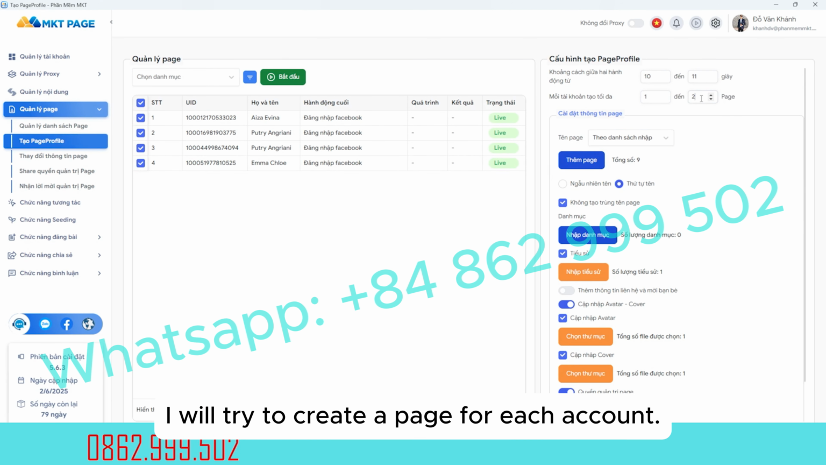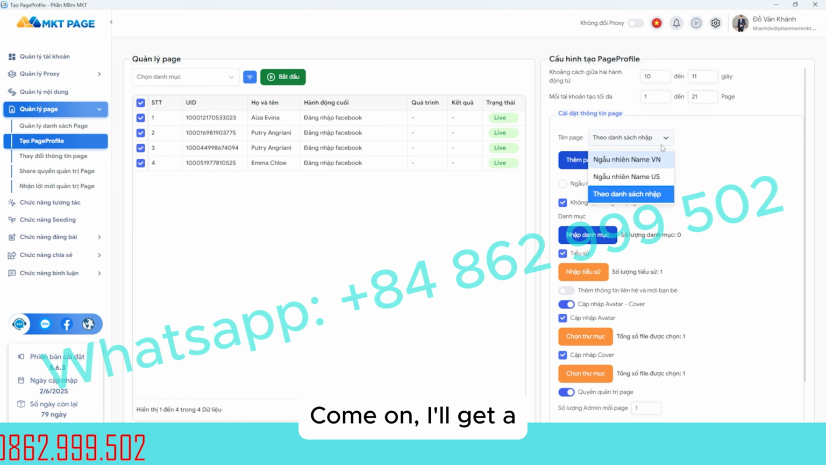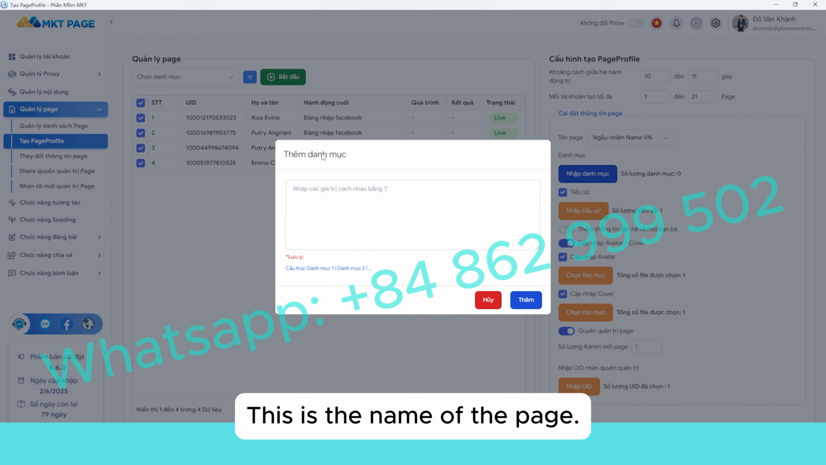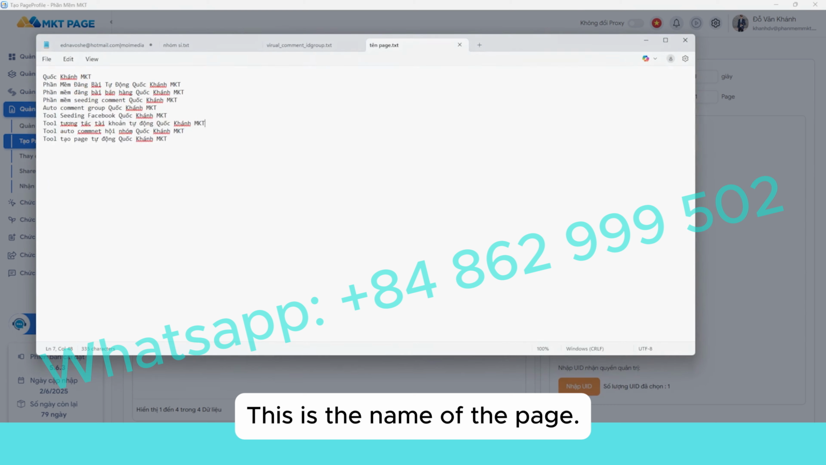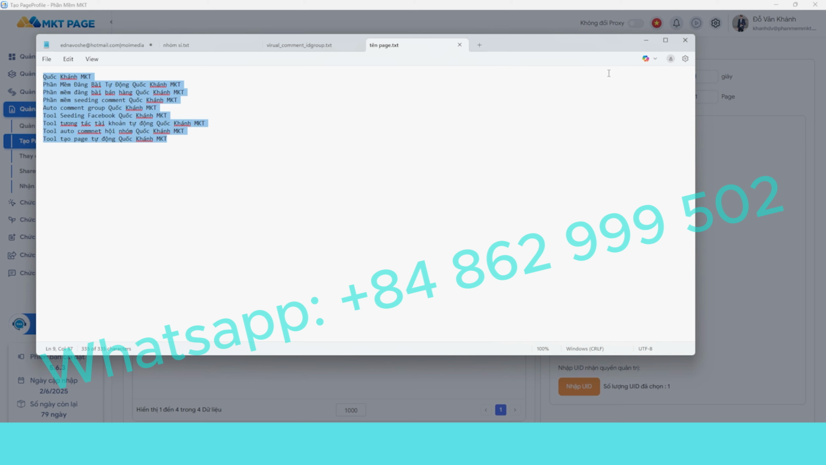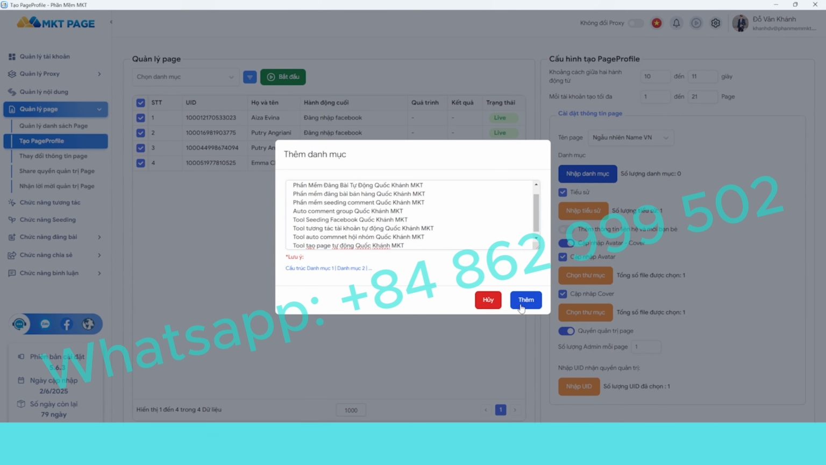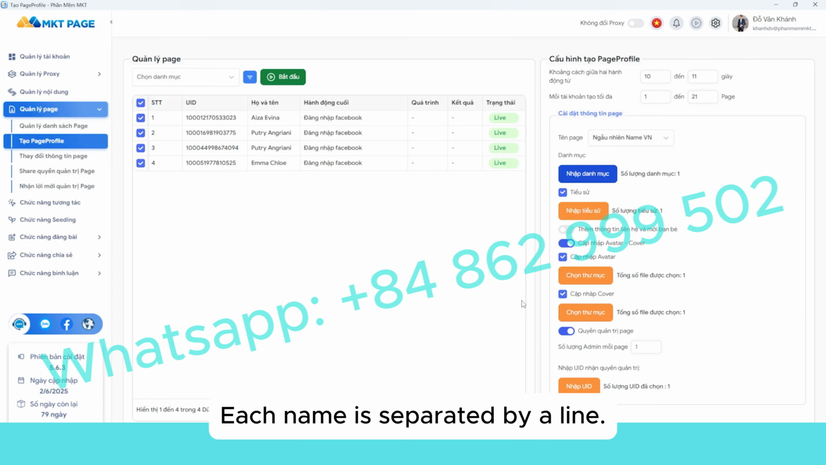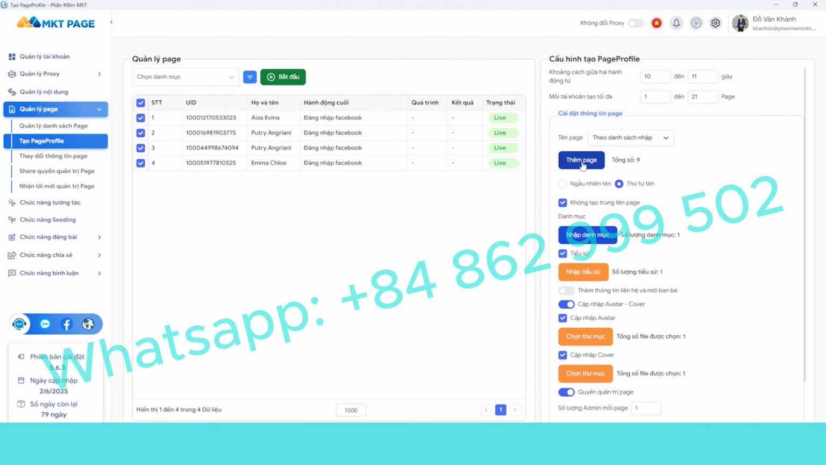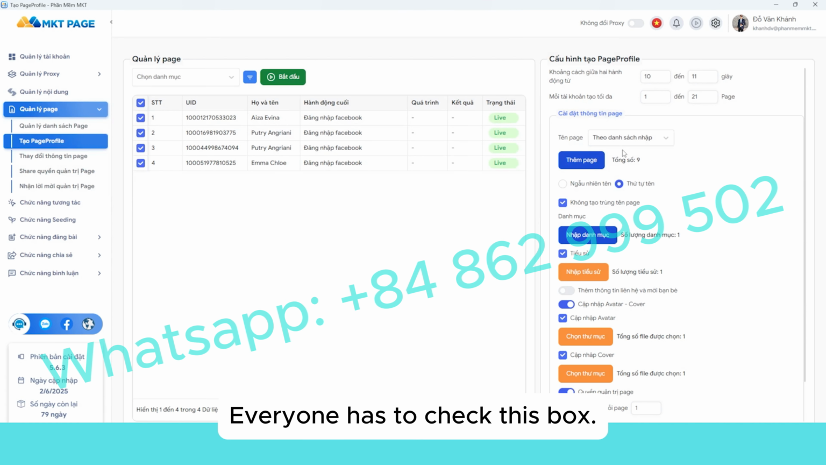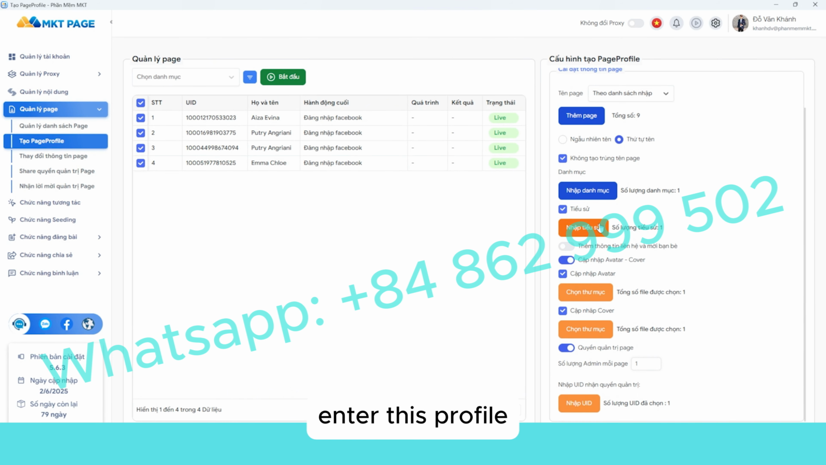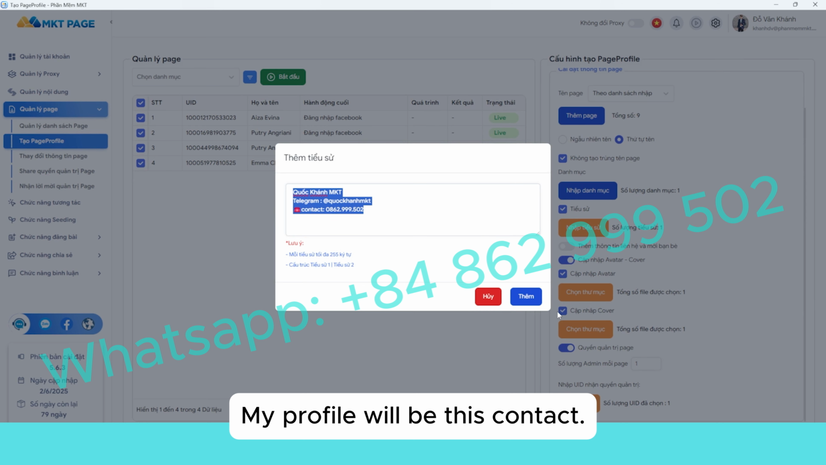I will try to create a page for each account. This is the name of the page. I've already prepared these, and everyone creates them just like me. I'll paste them into this box, with each name separated by a line. This is the name of the page and we will enter it in the list. Everyone has to check this box, to enter according to this list. Then enter this profile.